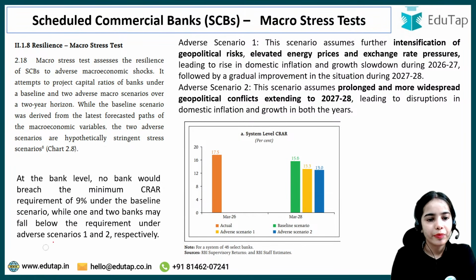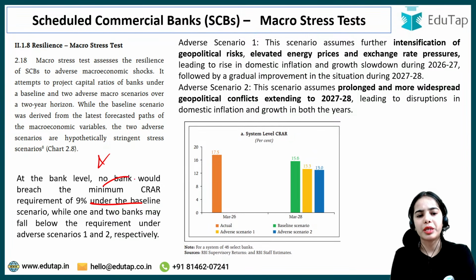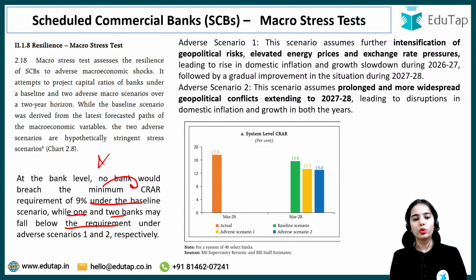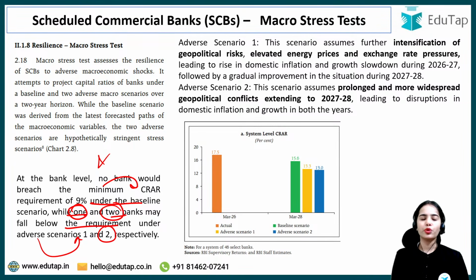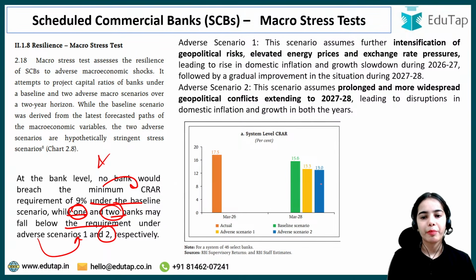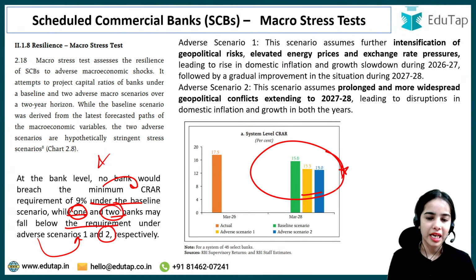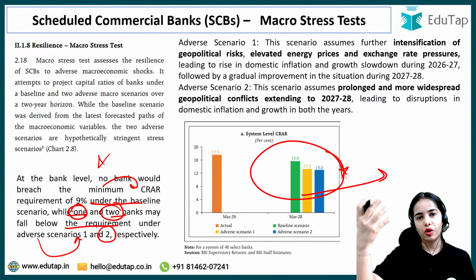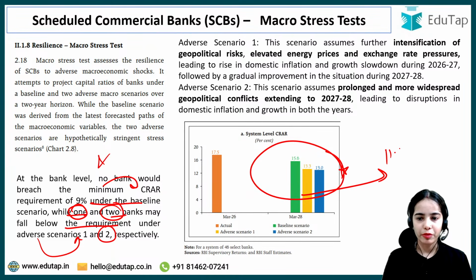So this is the idea: under the baseline scenario, it is expected that no bank would breach the minimum CRAR requirement of 9%, while one bank may fall below the requirement under adverse scenario 1, and two banks may breach the 9% minimum CRAR requirement under adverse scenario 2. Okay, but at the banking system level, there is no expectation of the CRAR going below 11.5%.